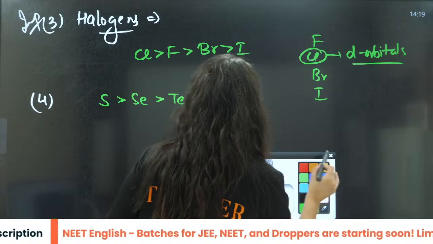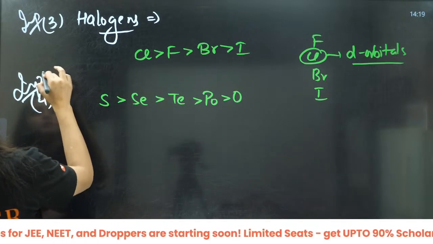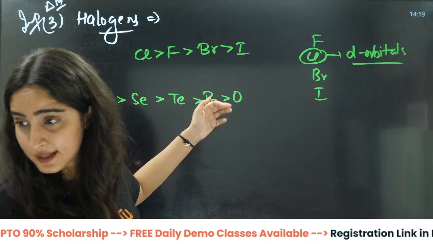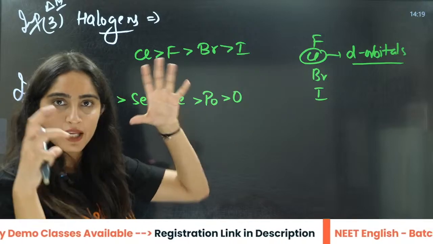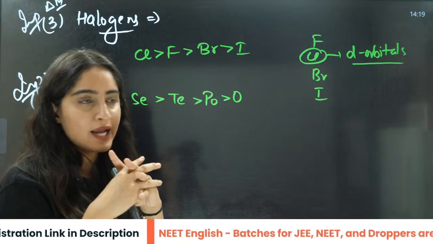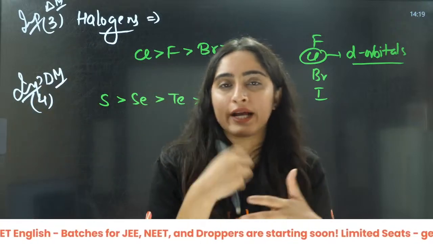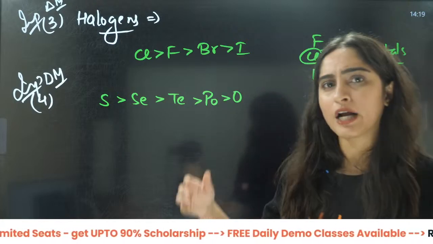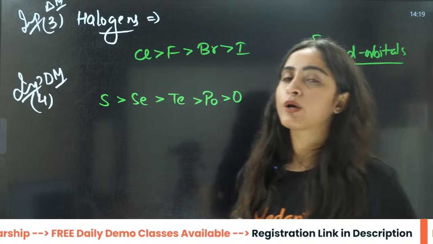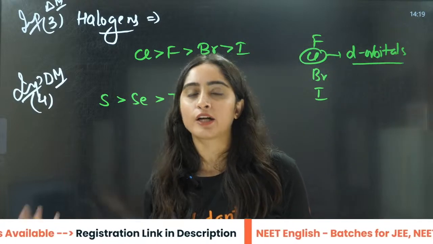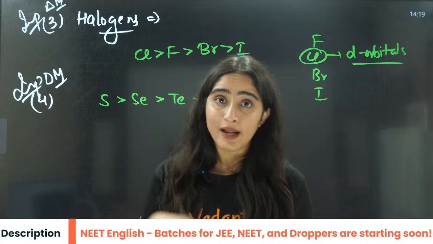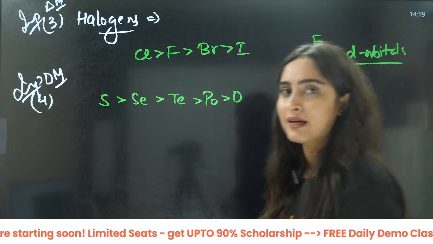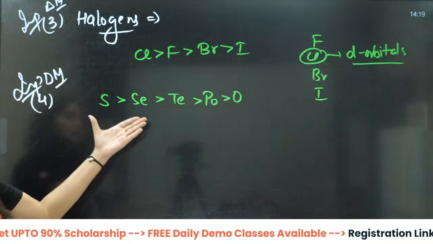Because this is also asked so many times. You can write the reason in the chat. What is the reason behind that? Oxygen has a very compact structure, so it doesn't want to take an electron from anywhere else. Because of the paramagnetic nature, which we will study in chemical bonding, it wants to pair up with another oxygen atom rather than taking one electron and becoming an anion. So it has a very low tendency to become an anion like O negative. That is why this is the correct order.